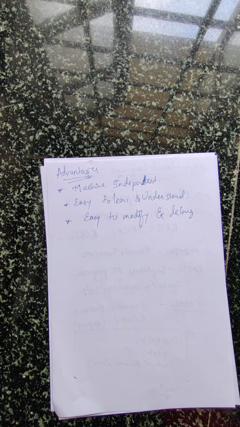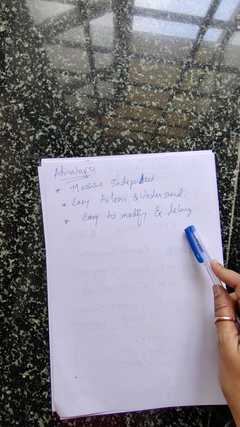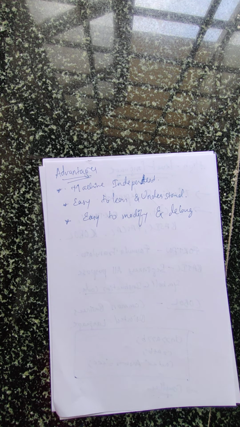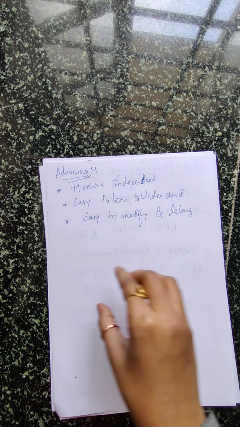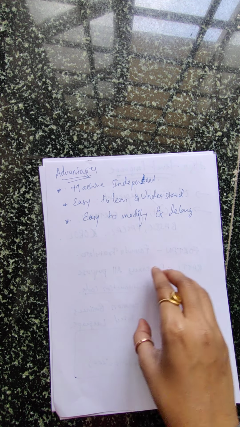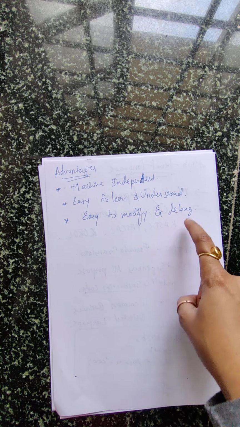And debugging is nothing but finding the mistakes you made in your code, and rectifying them, giving the solution to those mistakes. Mistakes in your program are called errors. So finding errors and rectifying them, giving the solution to those errors, that process is called debugging. In a high level language, when you execute the program, when you try to get the answer, if there are any errors, it will give you a message that in this line, at this point, you made the mistake. Directly you will know where you made the mistake. So debugging is very easy.